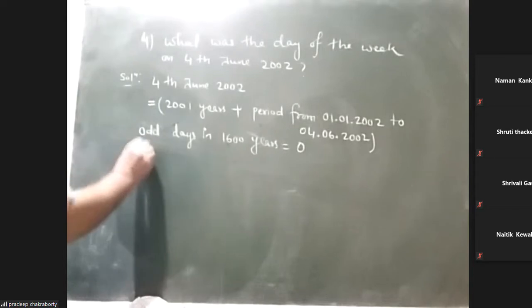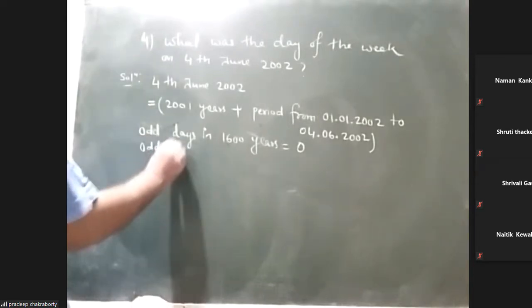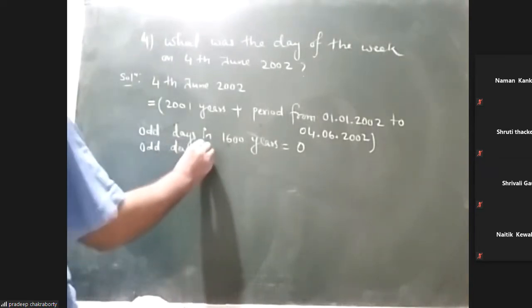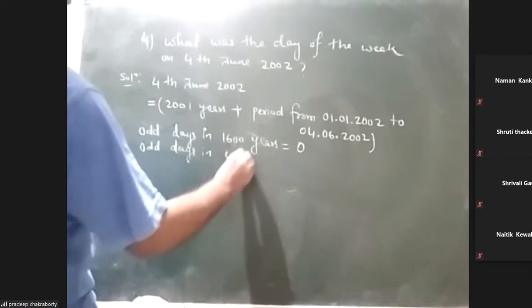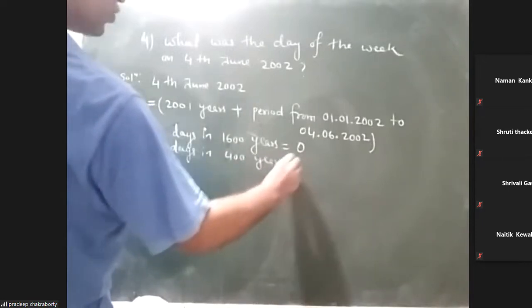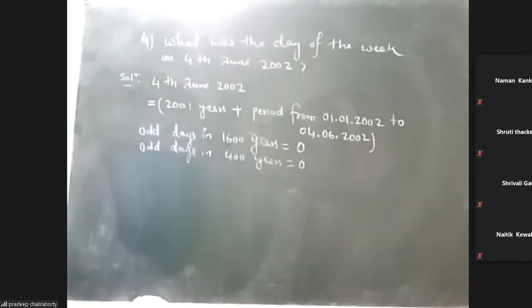Then the odd days in the next 400 years is also 0. Odd days in 400 years is also 0. So we came to 2000.